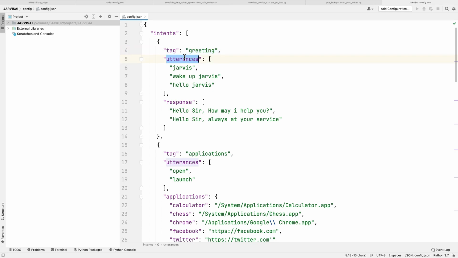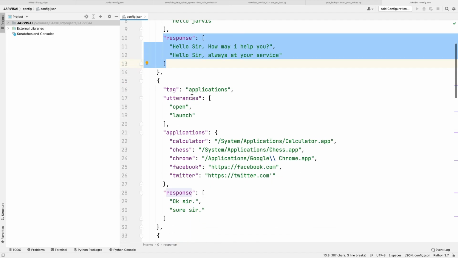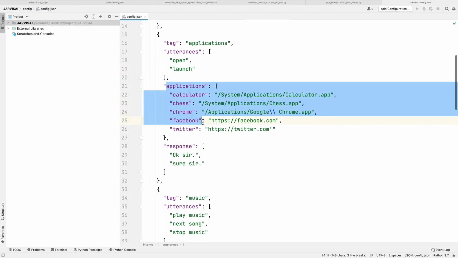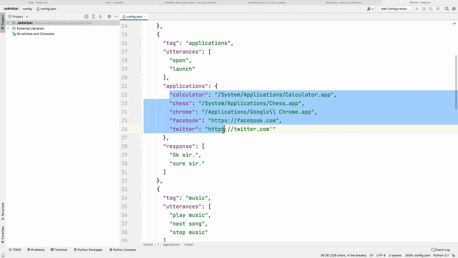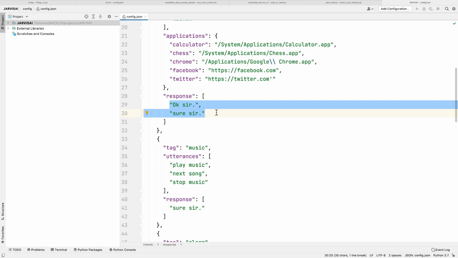So utterances we have, like if you say Jarvis, wake up Jarvis, hello Jarvis, then it will respond to this randomly. When you choose application utterances like open or launch, then it will ask which application you want to launch, and that application will be launched. And in the response it will choose randomly from these lists.